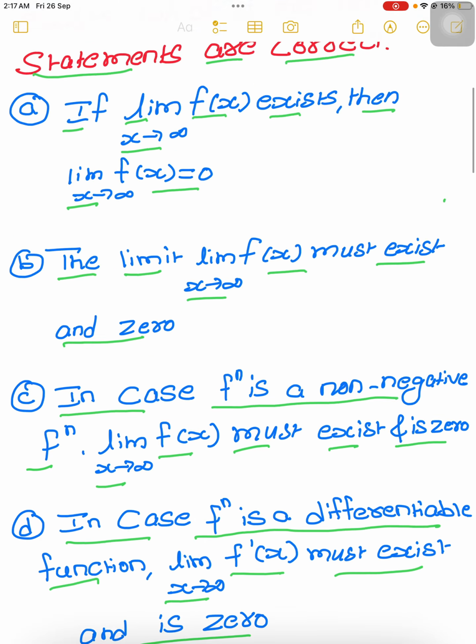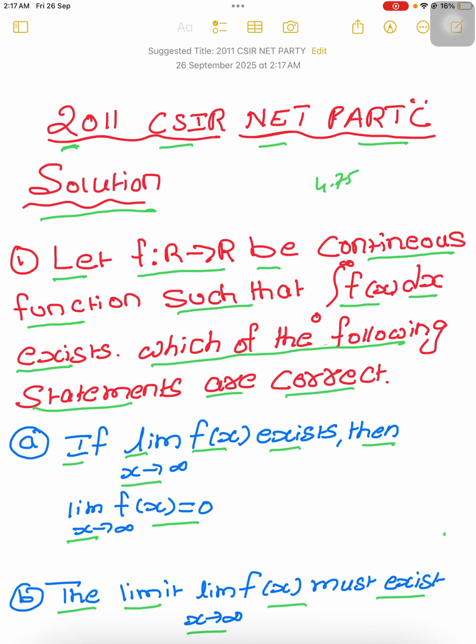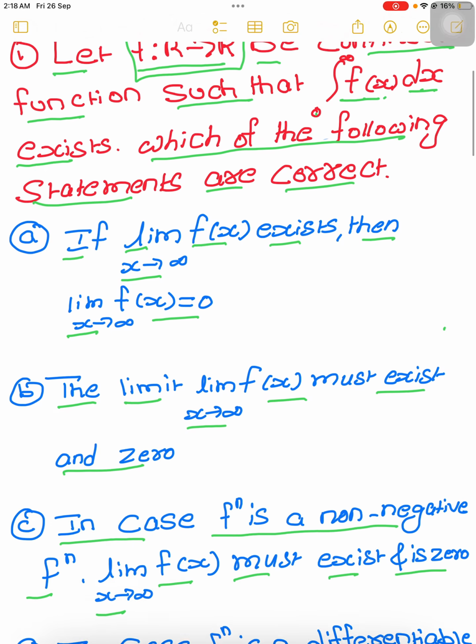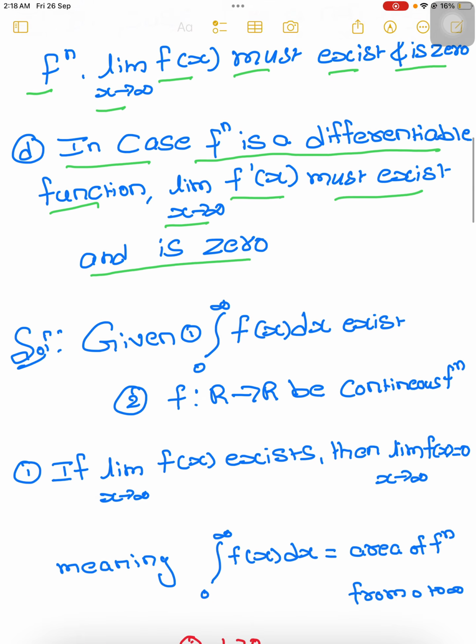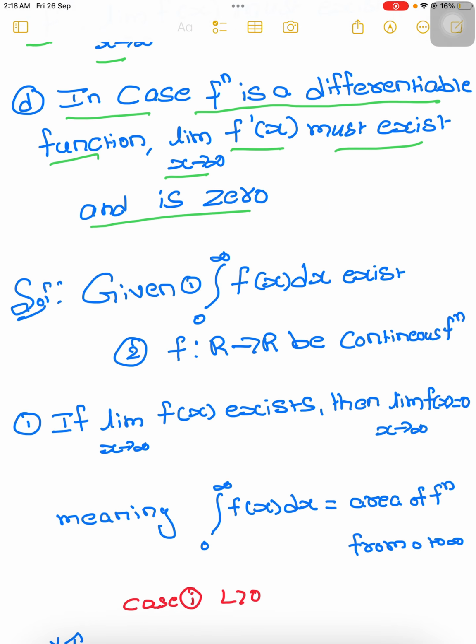First you have to understand what they have given in the question. They have given that f is a function from R to R and is continuous, and second, that the integral from 0 to infinity of f of x dx exists. So what does it mean?